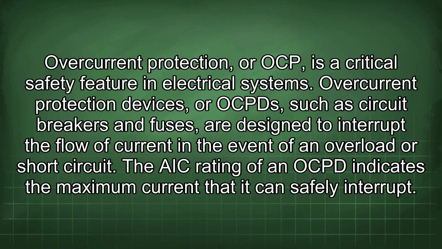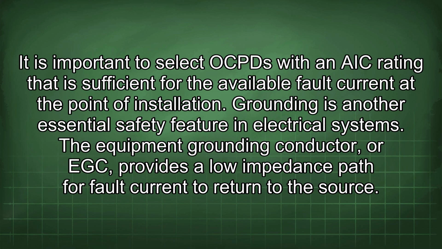Overcurrent protection, or OCP, is a critical safety feature in electrical systems. Overcurrent protection devices, or OCPDs, such as circuit breakers and fuses, are designed to interrupt the flow of current in the event of an overload or short circuit. The AIC rating of an OCPD indicates the maximum current that it can safely interrupt. It is important to select OCPDs with an AIC rating that is sufficient for the available fault current at the point of installation.